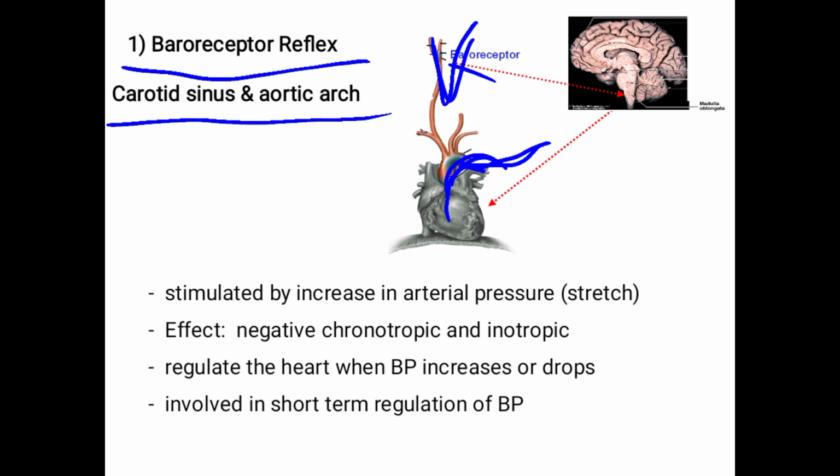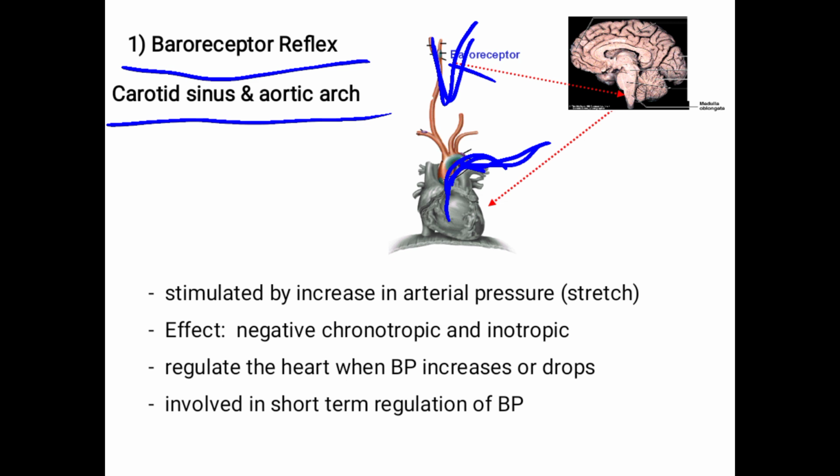In the baroreceptor reflex, baroreceptors are activated whenever there is a change in the pressure in the blood. Mainly the locations are the carotid sinus and aortic arch. There are two places where baroreceptors are present: the walls of the carotid sinus and the aortic arch.